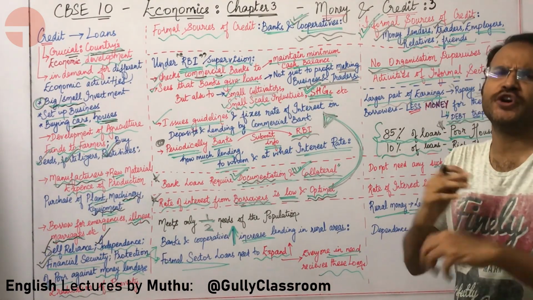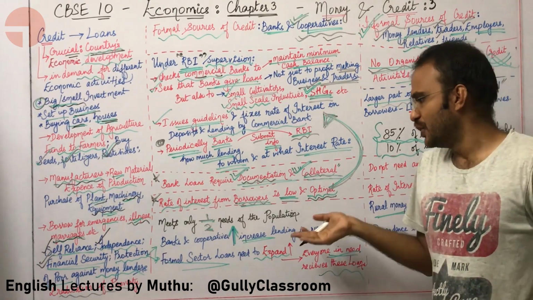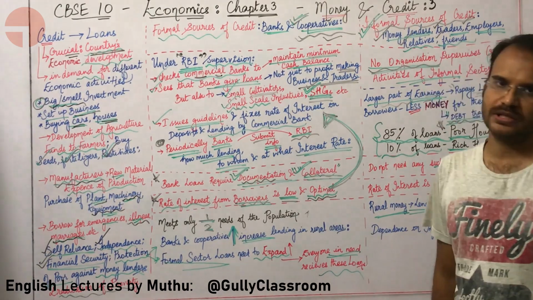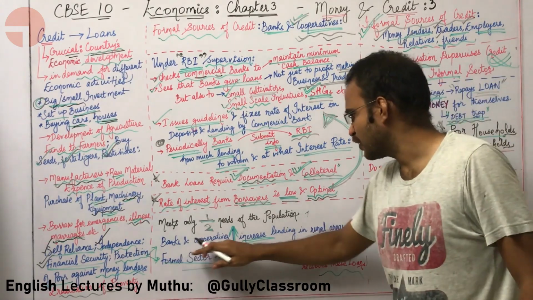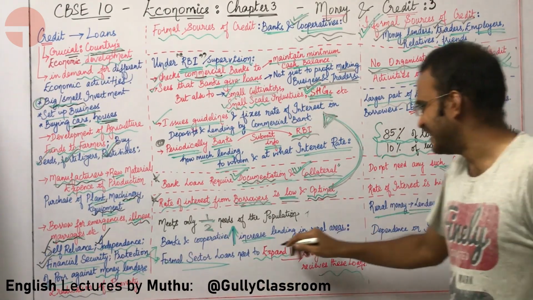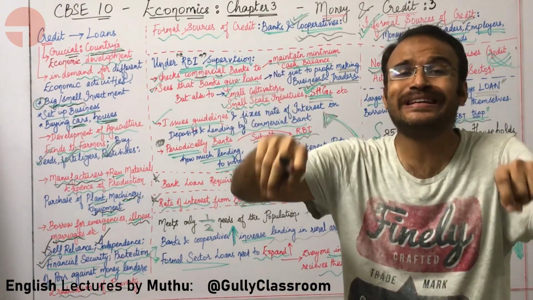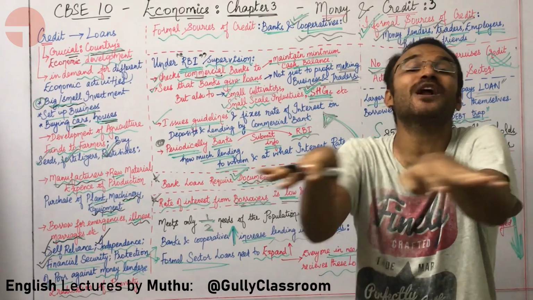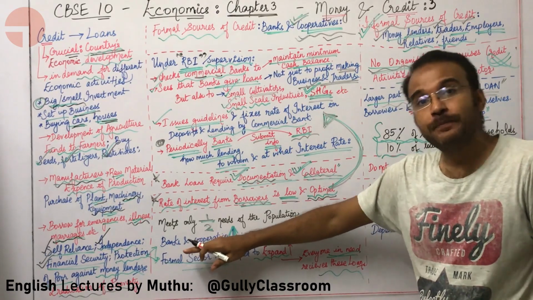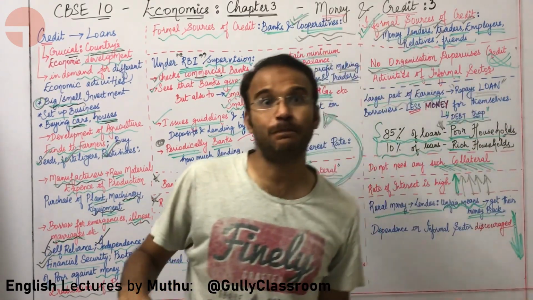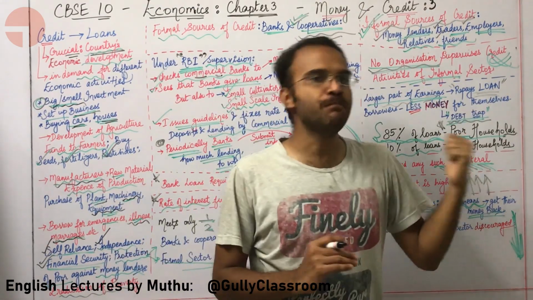Sir, how are we going to improve this present scenario? We are going to improve this scenario by having banks and cooperatives increase their lending in rural areas. Banks and cooperatives are lending a lot, but they should increase the amount they lend and the number of people they lend to in rural areas, so that poor people in rural areas will be prevented from borrowing from informal sources of credit.